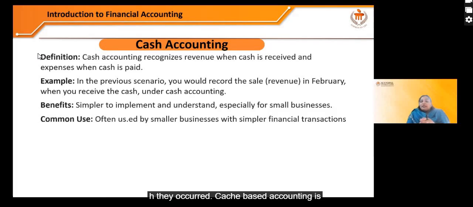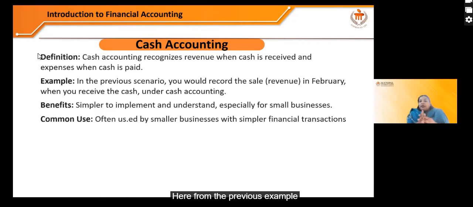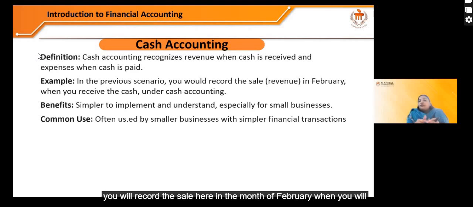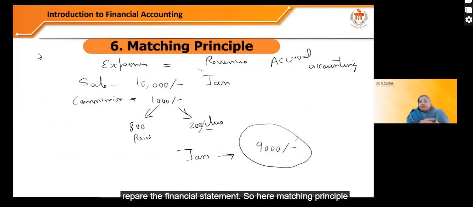Cash-based accounting is where revenue is recognized when cash is received and expenses when cash is paid. So here, from the previous example, you will record the sale in the month of February when you receive the cash. So this is very simple to implement, but it is useful for small businesses only. But according to GAAP, one needs to follow accrual accounting to prepare the financial statement.